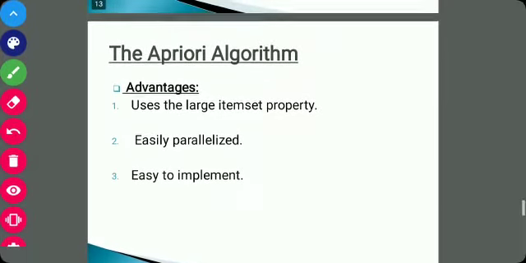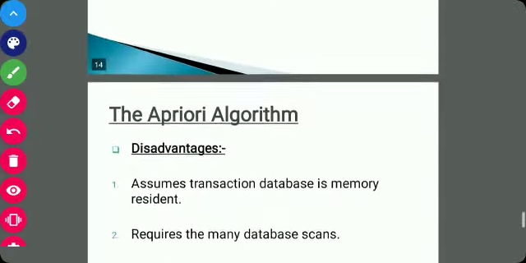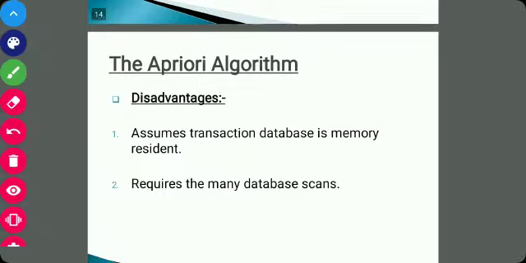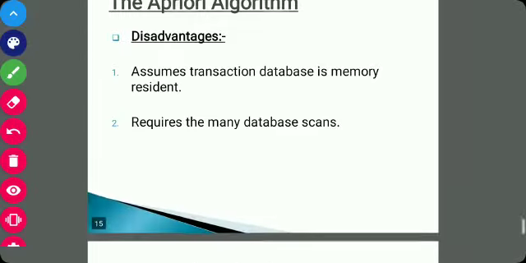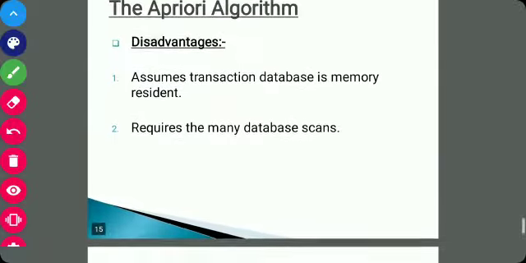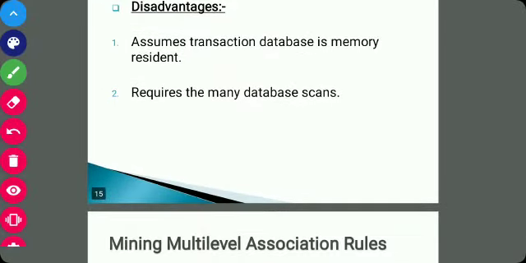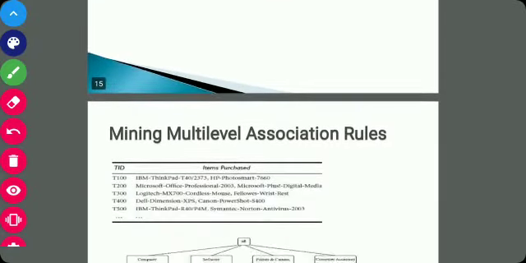The advantages of the Apriori algorithm are: it uses the large itemset property, it is easily parallelized, and it is easy to implement. But the disadvantages are: it assumes the transaction data is memory resident, so we have to store the transactions in memory, and it requires many database scans. So these are the disadvantages of the Apriori algorithm. Okay. Thank you.